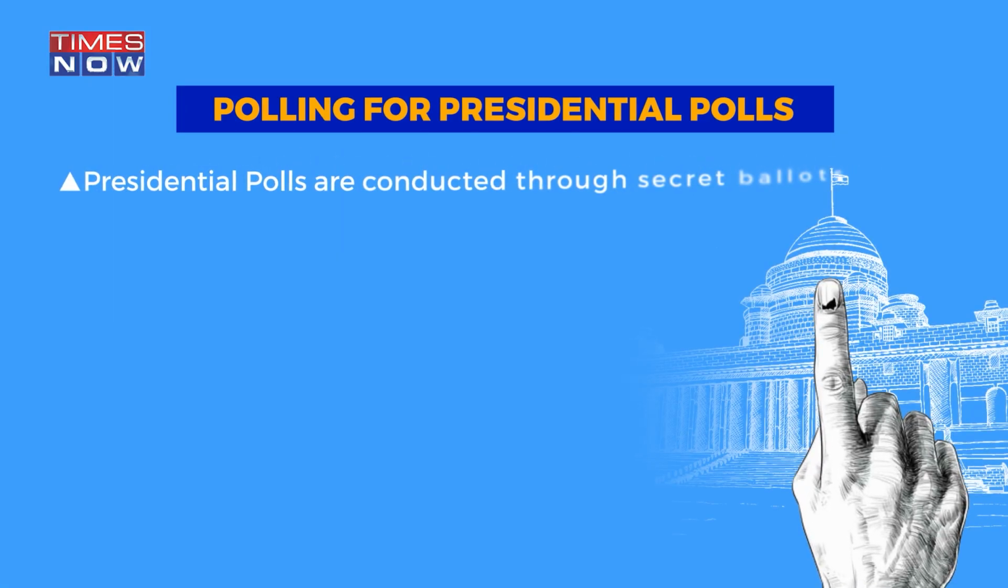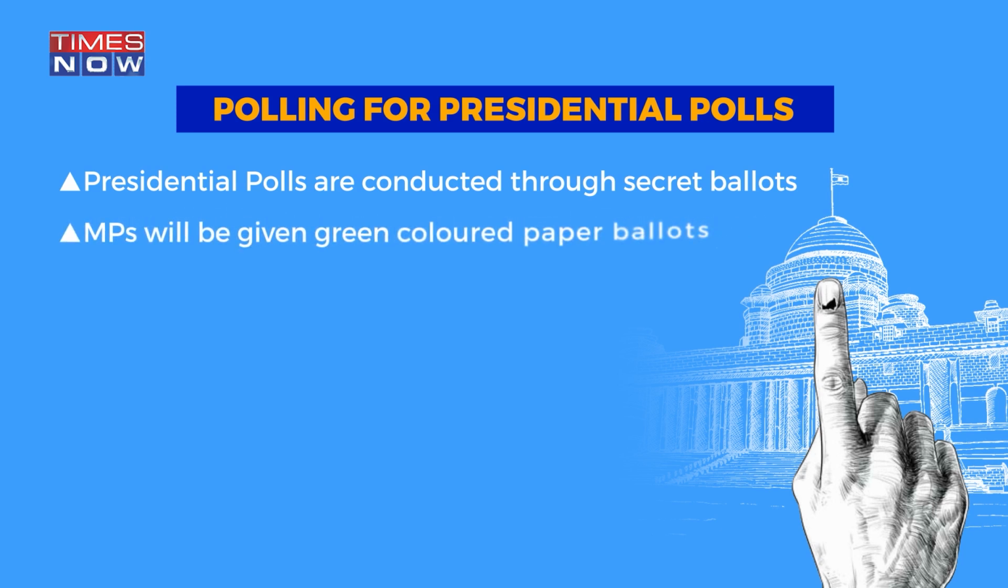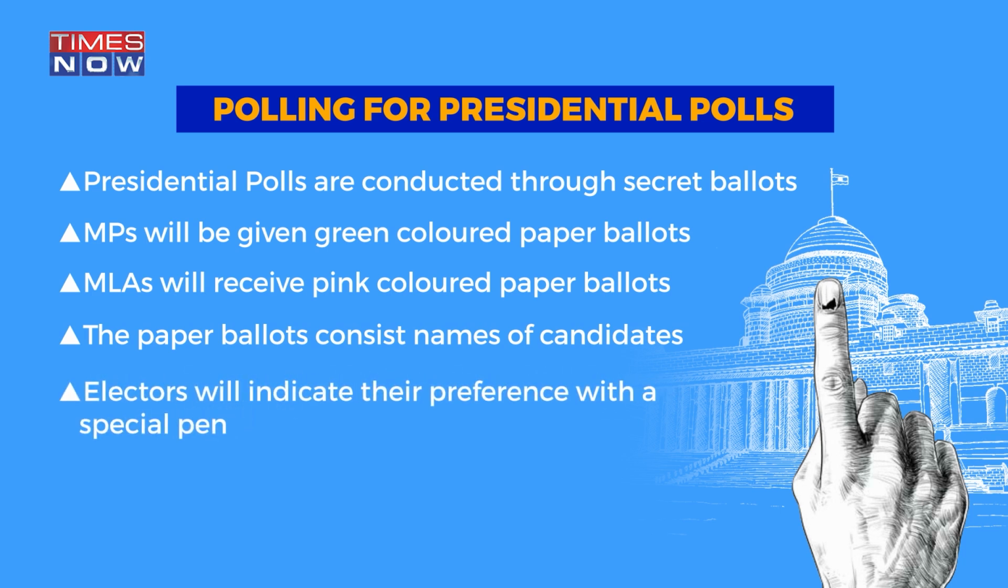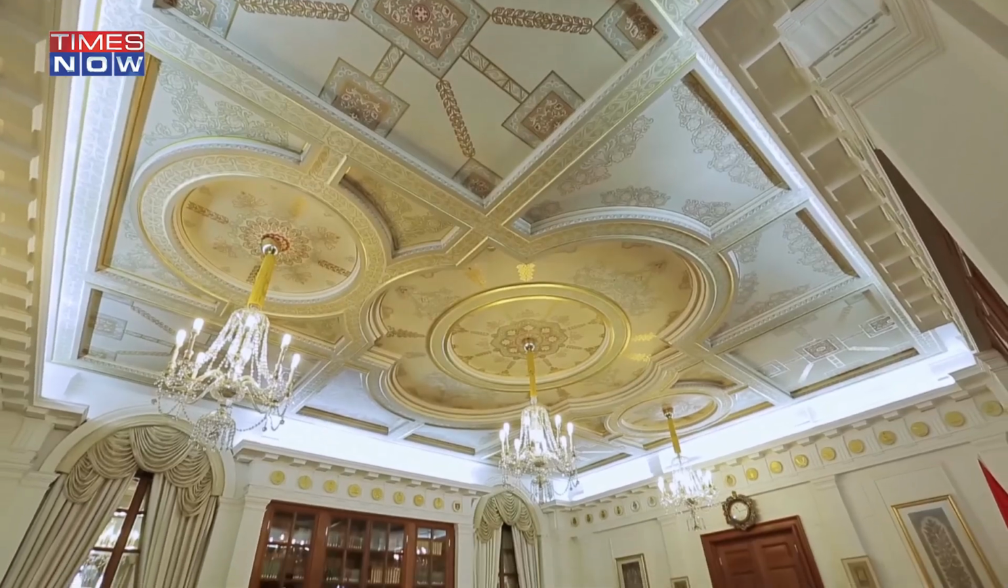Presidential polls are conducted through secret paper ballots. Members of parliament are given green-colored paper ballots, while members of legislative assembly get pink-colored paper ballots. The paper ballots will have names of all the candidates for the post of president, and the voters will indicate their preference with a special pen. The electors can also choose their second and third preference for the president.